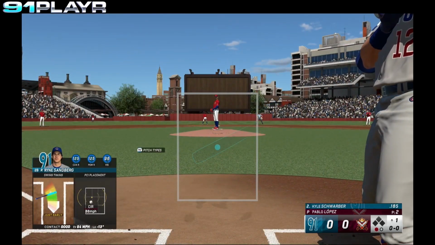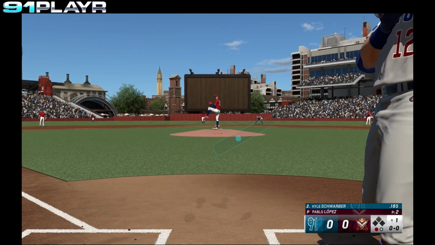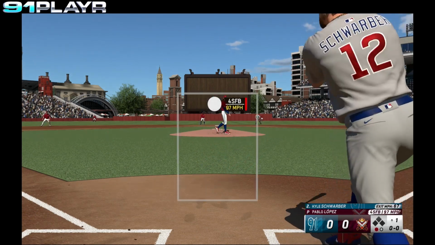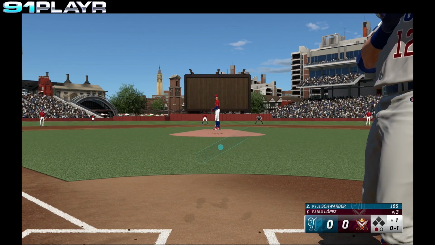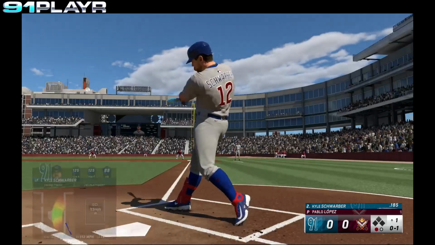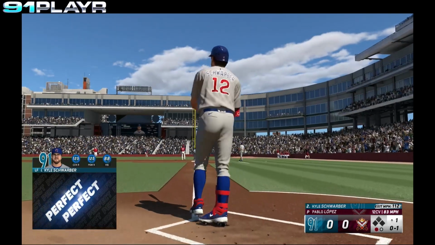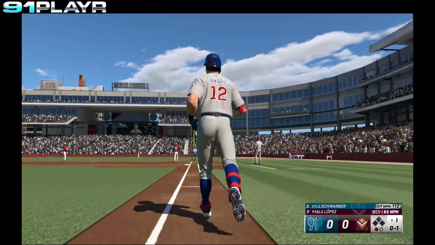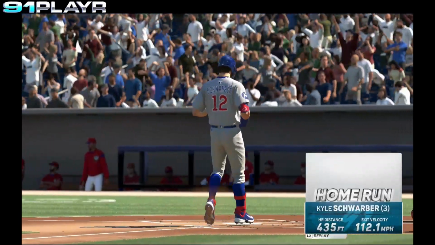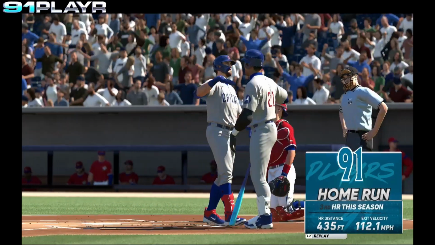Stepping in for the Cubs, Kyle Schwarber. Schwarber fouls the first pitch away. 0-1's the count. Schwarber drives the ball deep to right field. This ball's long gone. Home run, Kyle Schwarber. Cubs lead 1-0.